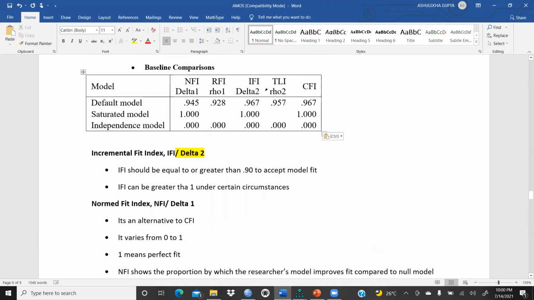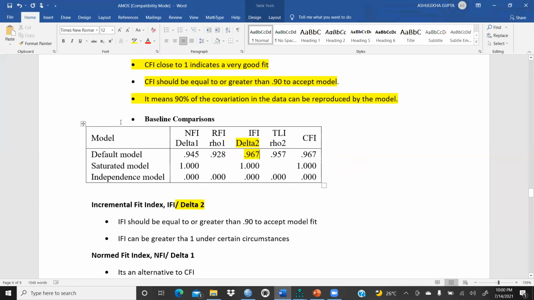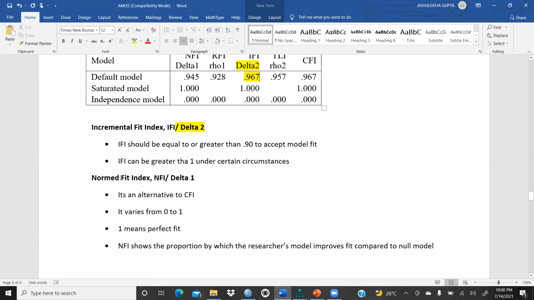So again and again we can see here, this one is the delta 2. I'm talking about IFI, and IFI equal to or greater than 0.90 is acceptable. But my values are very good, 0.967, so that is acceptable. IFI can be greater than 1 under certain circumstances. It can be 1 also. I will explain in detail in the next video, each and everything, how we have to calculate CFI and other things.